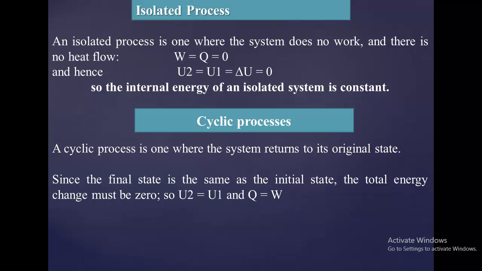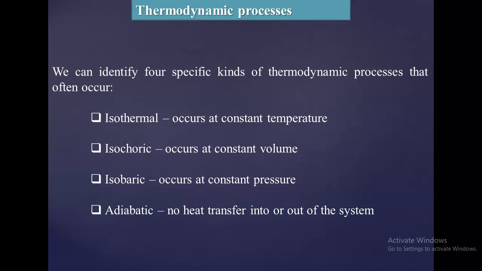Now what is a cyclic process? A process whose final state and initial state are the same is known as a cyclic process. Okay. So since the final state is the same as the initial state, therefore heat is totally converted into work done, and the internal energy U2 is equal to the internal energy U1.